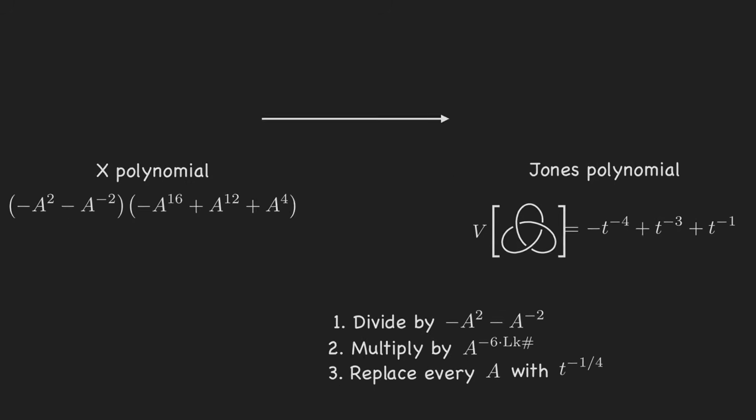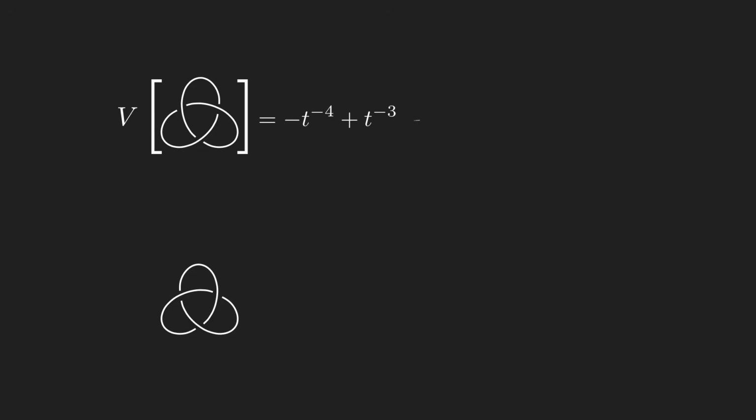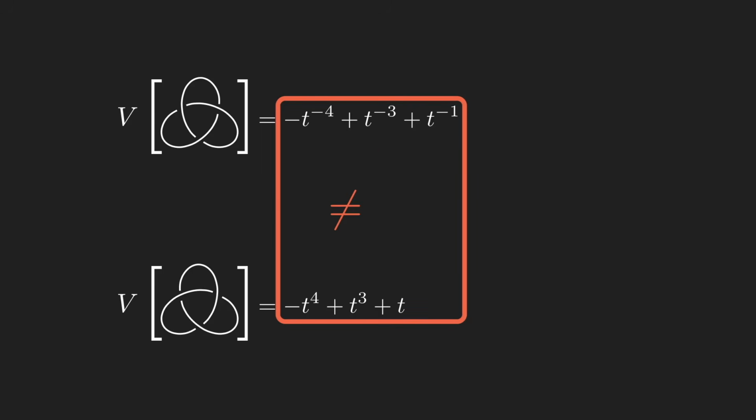Here's another interesting application. There are actually 2 different versions of the trefoil, the right-handed trefoil and the left-handed. We computed the Jones polynomial of the left-handed version. If you did the same for the right-handed, you'd get this instead. These 2 polynomials are not the same, which means the right-handed and left-handed trefoil really are different. There's no way to transform one to look exactly like the other, even though they look nearly identical.